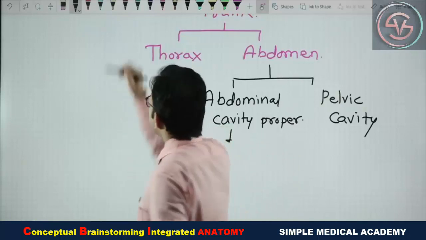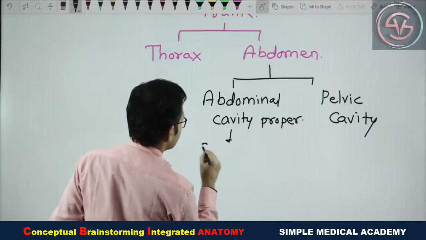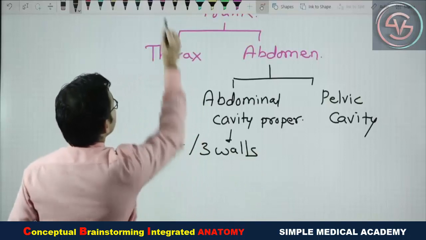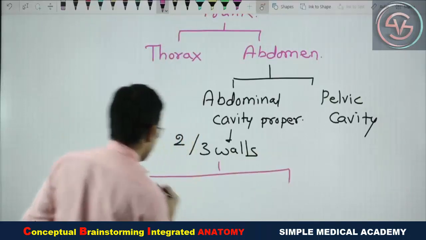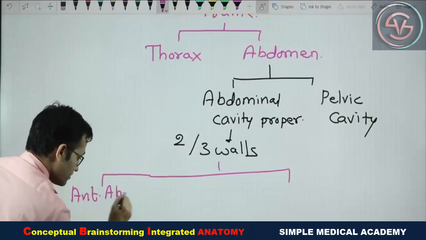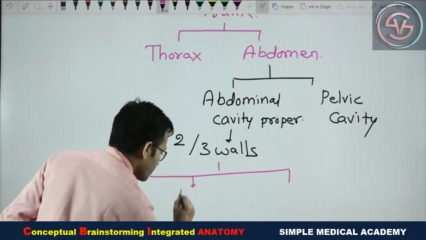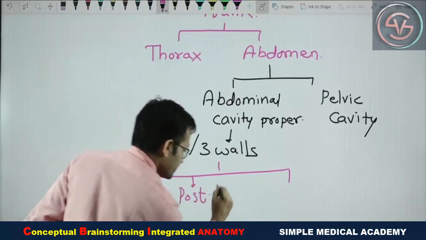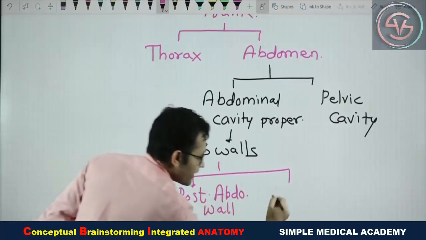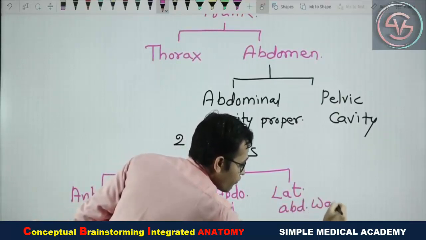So write down: three walls, or you can say two walls. What are the two or three walls? Your answer is the anterior abdominal wall, the posterior abdominal wall, and a few books also mention the lateral abdominal wall.